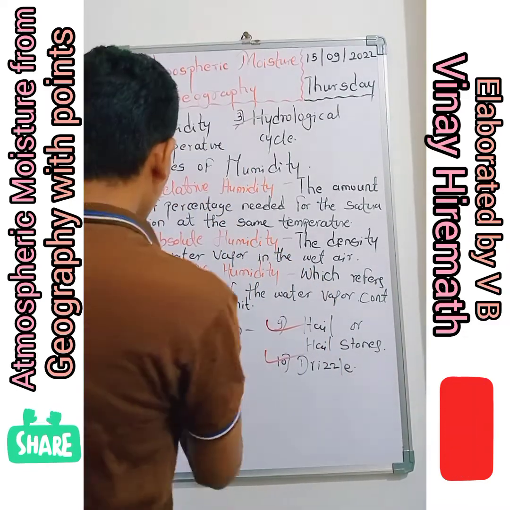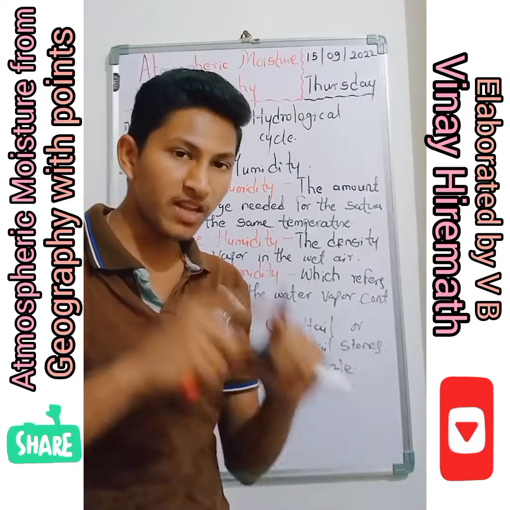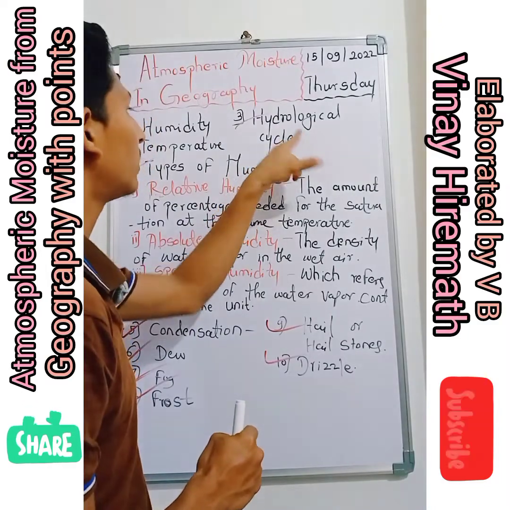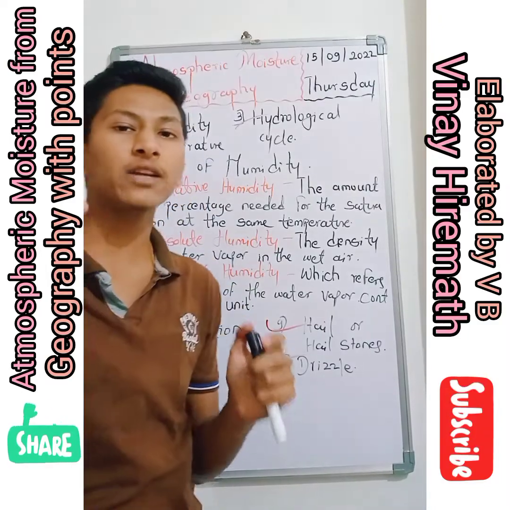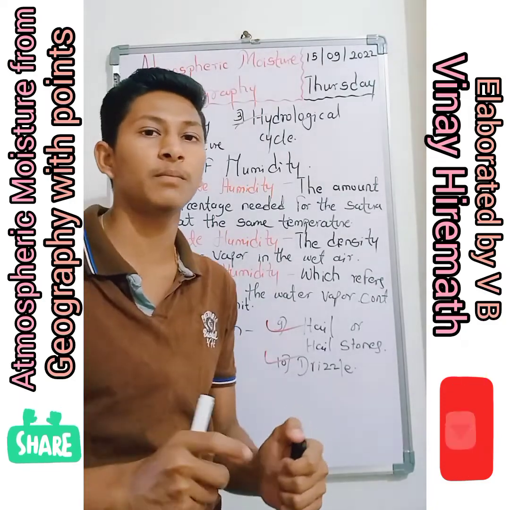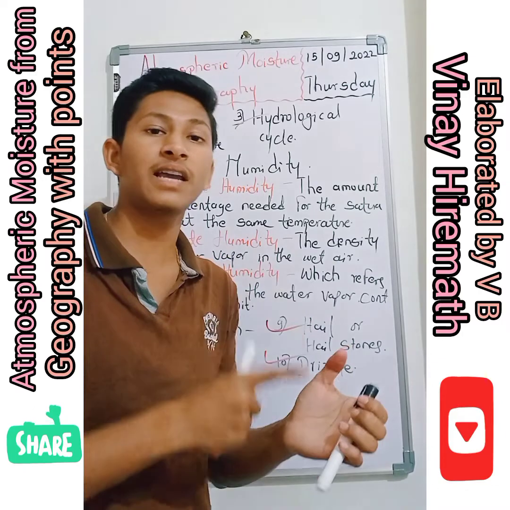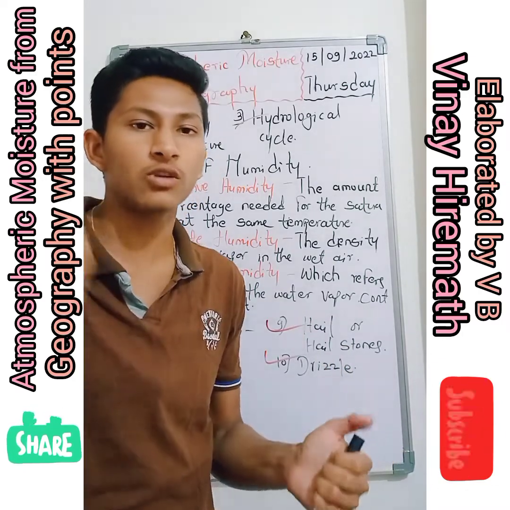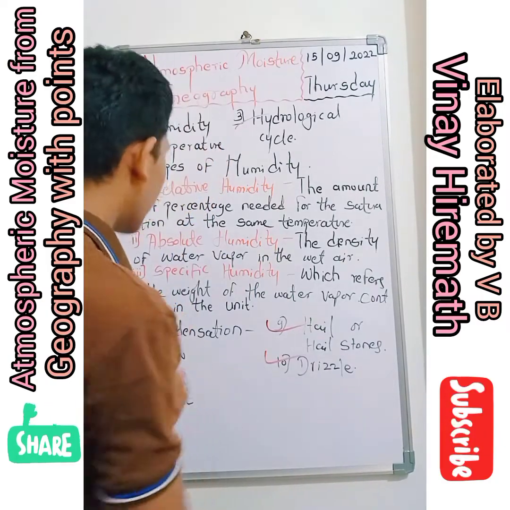And condensation is the transformation of the gas-like substance into the liquid state, that we call the condensation.